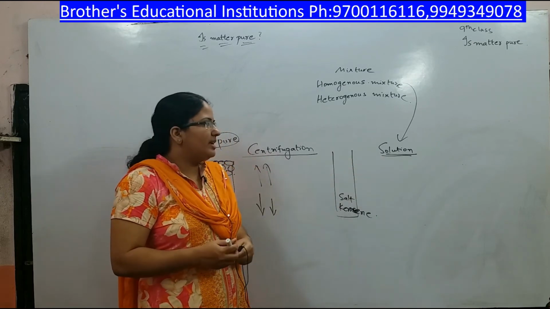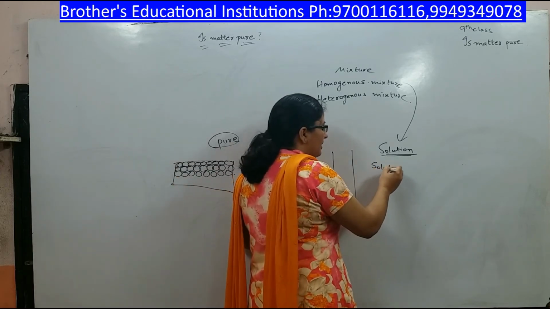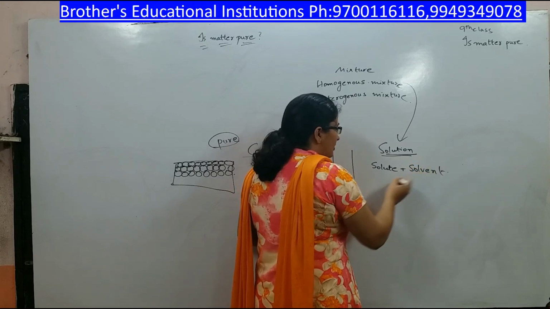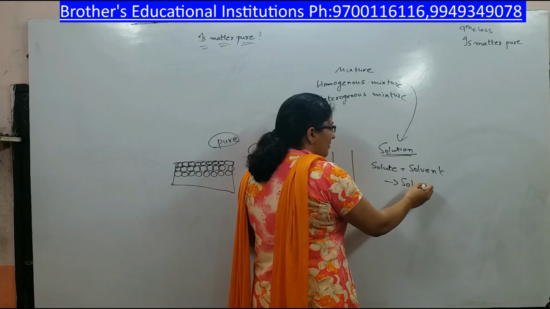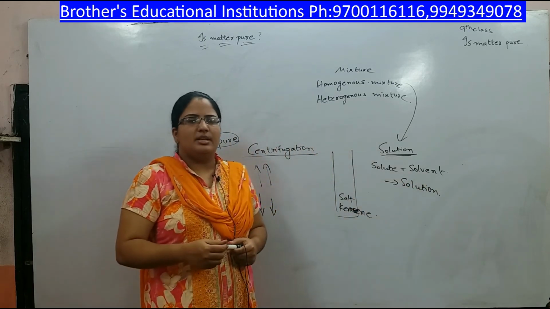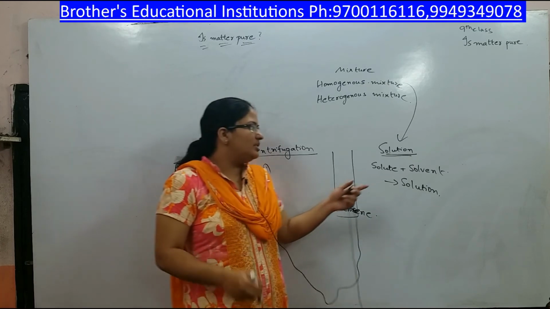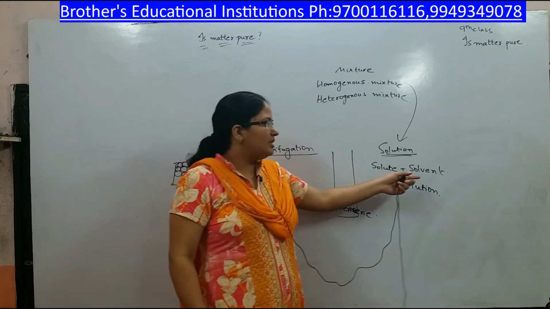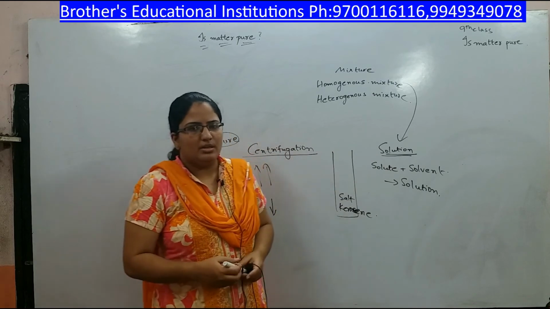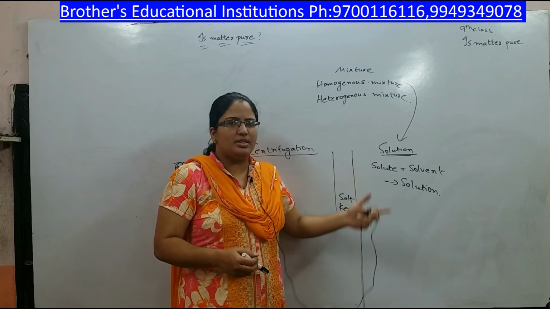In a solution, you always have two types of materials. One is solute, another is solvent. Solute plus solvent gives you solution. For example, let us say you are adding sugar in water. Sugar is in lesser quantity, water is in more quantity. So sugar is called solute, water is called solvent. Solute plus solvent is giving you solution. I hope you understood what is a solution.